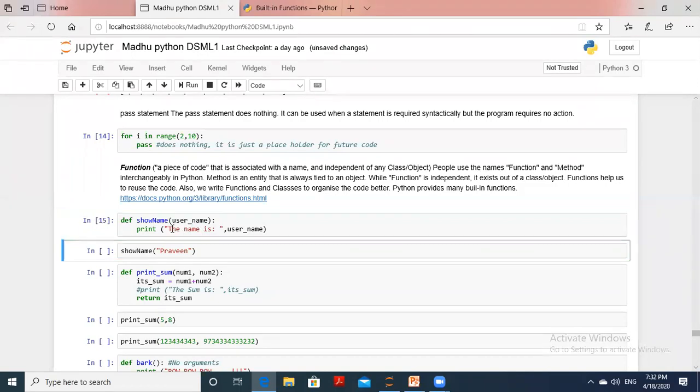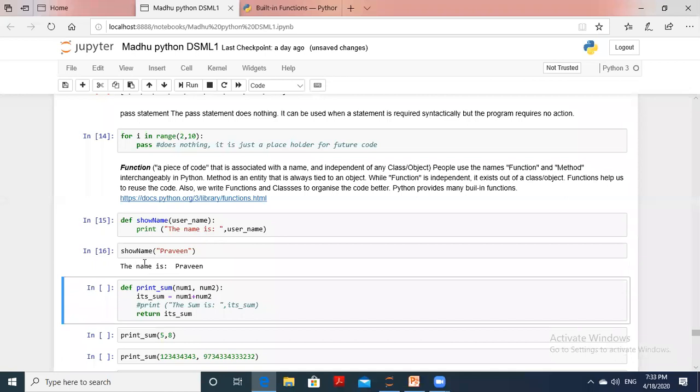Now the function is created. I want to execute this function by supplying an argument, the username. The argument I'm supplying here is Praveen. So now username is equal to Praveen, and the function is executed: the printf of the name is Praveen. Okay, so let's see that. The name is Praveen.